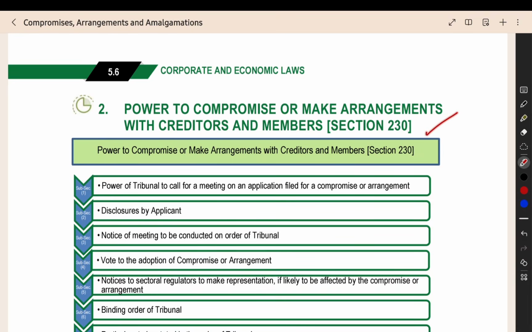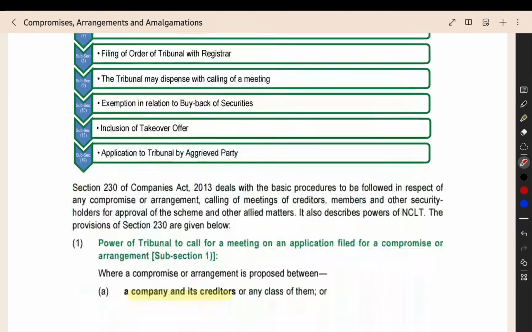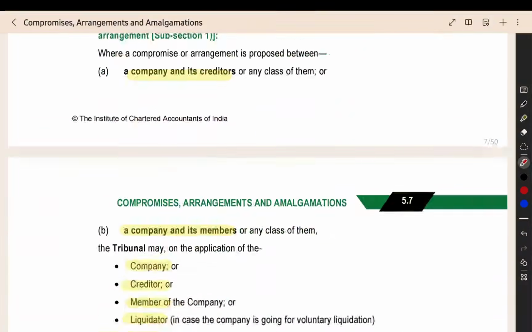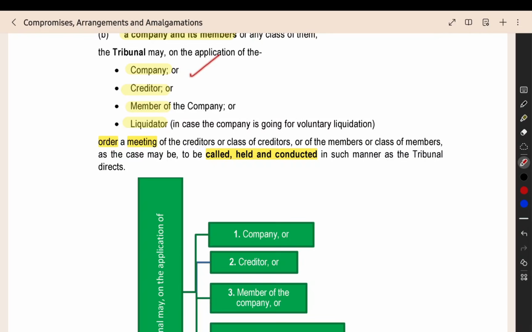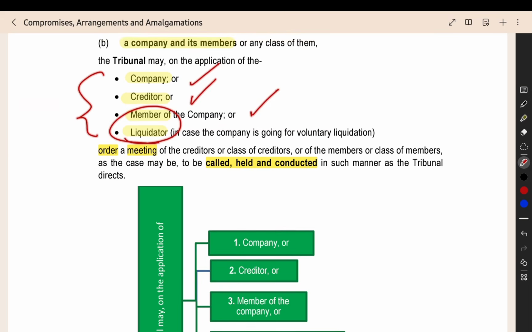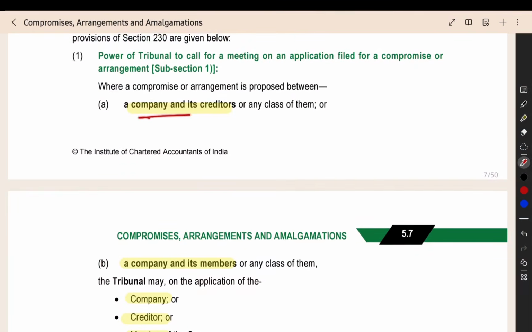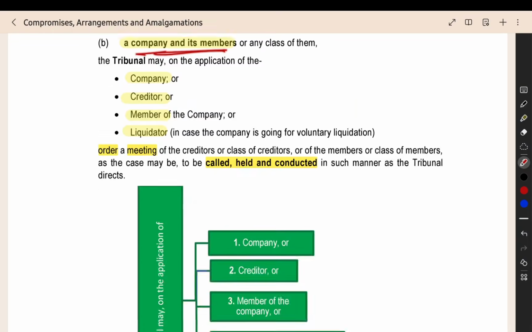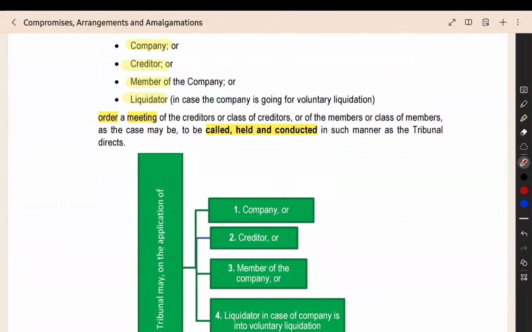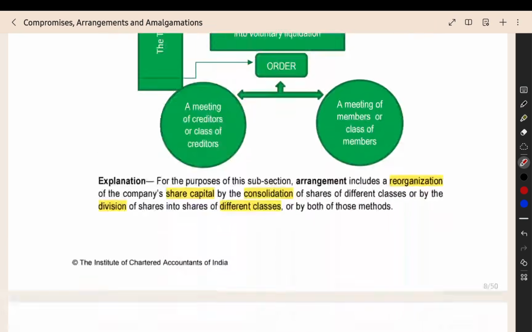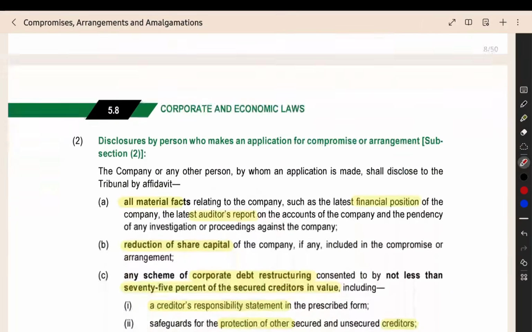Now, here in section number 230, we have the compromise. Who can make an application? The company can make an application, a creditor can make an application, a member or a liquidator. These people can make an application. So compromise will happen between the company and creditors or the company and members. Then the tribunal will give an order that a meeting should be called, held and conducted. That is the preliminary order given by the tribunal.